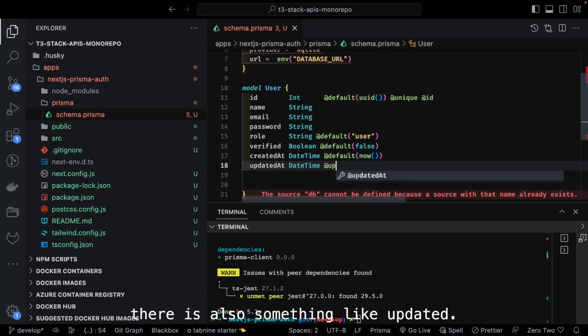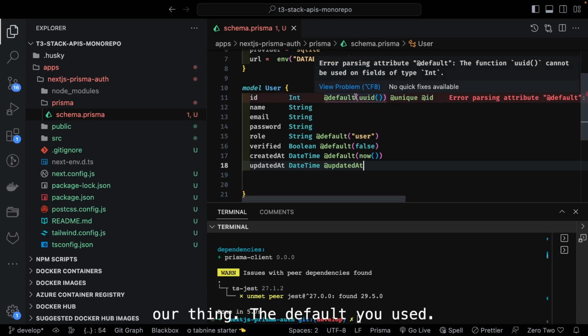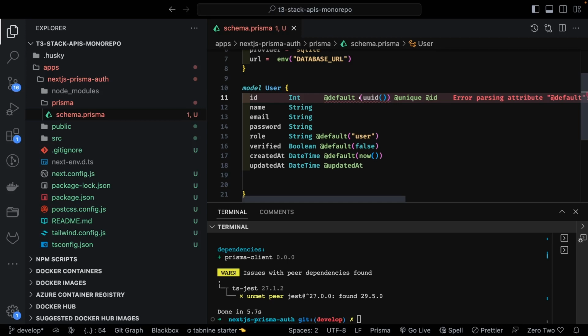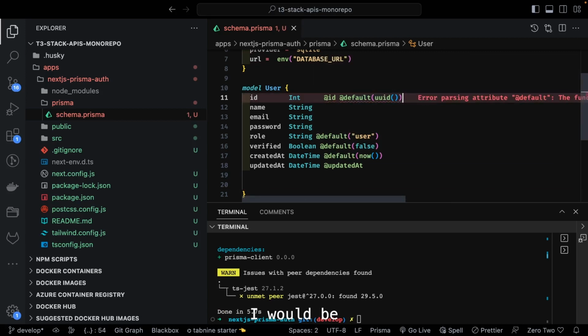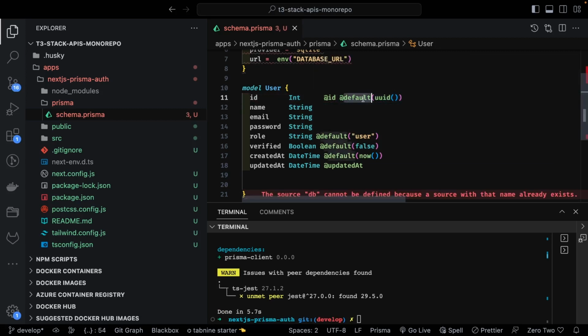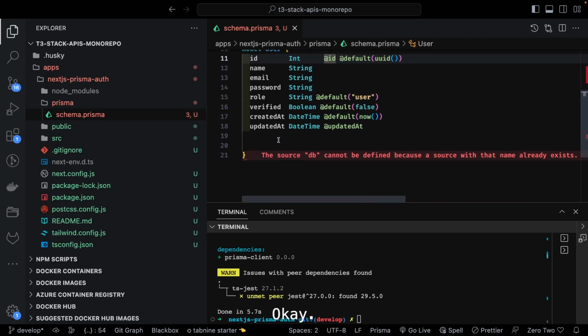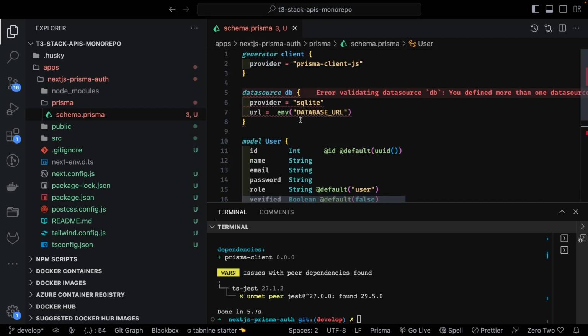There is also something like updated at. Okay, so default is now. So this is a simple model we have created. Parsing the default uuid. What is the problem with this? Default uuid. Okay, let's put the @id. Sometimes, okay, it's fixed. We don't need to use a unique for this uuid. Okay, so this is pretty much our Prisma schema file right now.